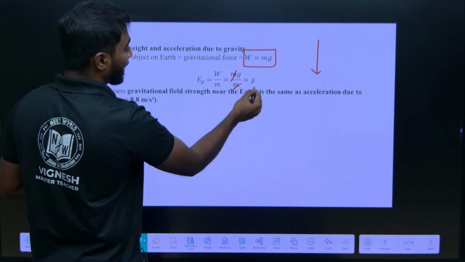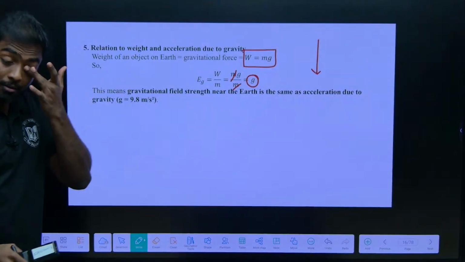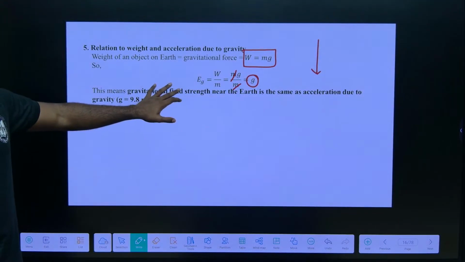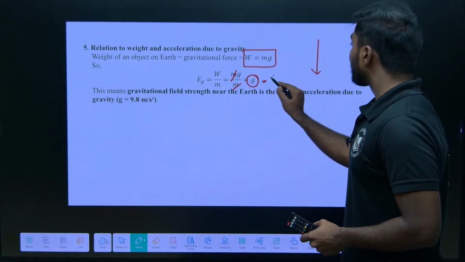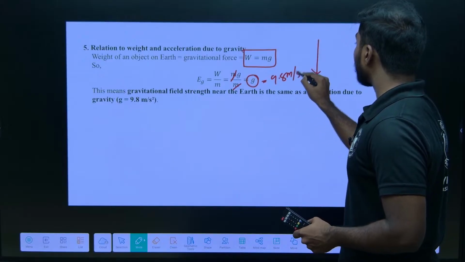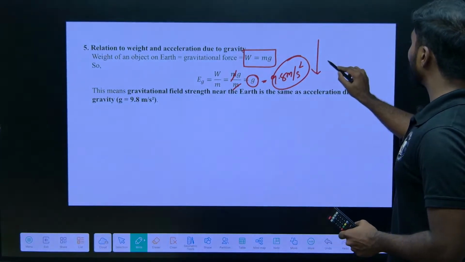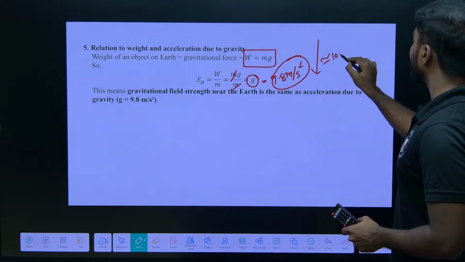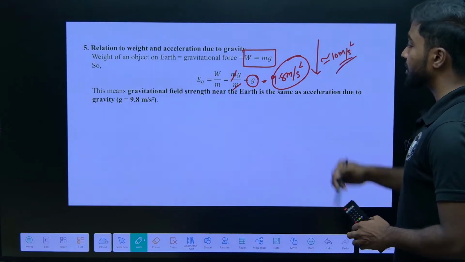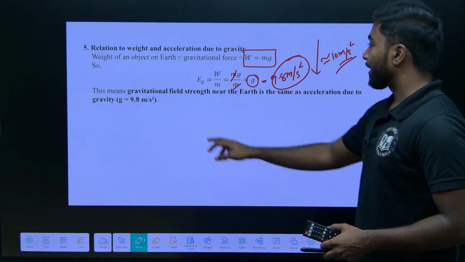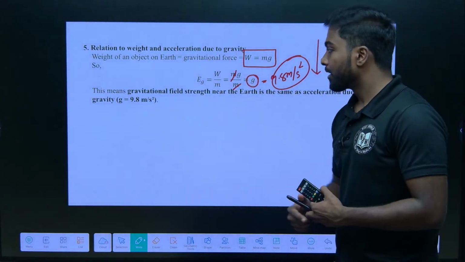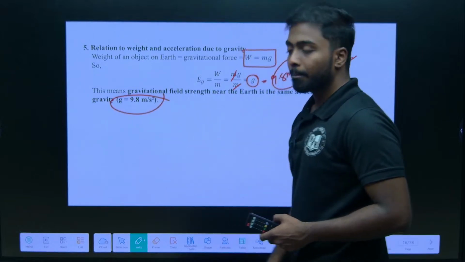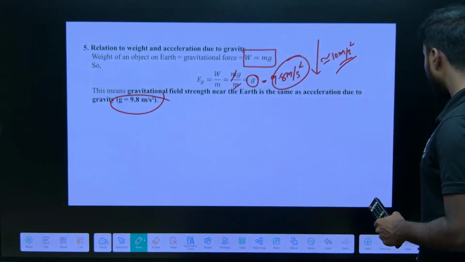The m will get cancelled, it is g. So, this is my field strength. The value is 9.8 meter per second square. For problems we will use approximately 10 meter per second square as the value of g. This means the gravitational field strength near the earth is the same as the acceleration due to gravity, that is 9.8 meter per second square.